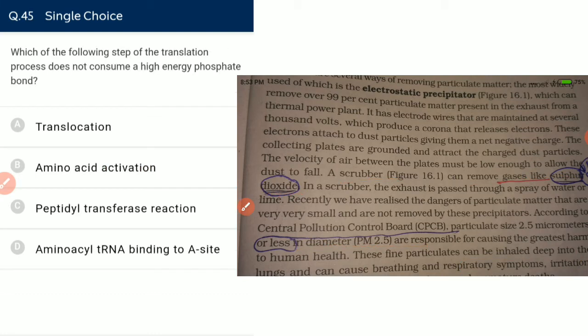Which of the following steps of the translation process does not consume a high energy phosphate? So, the peptidyl transfer reaction does not consume a high energy phosphate because it is telling about the peptidyl transfer reaction.